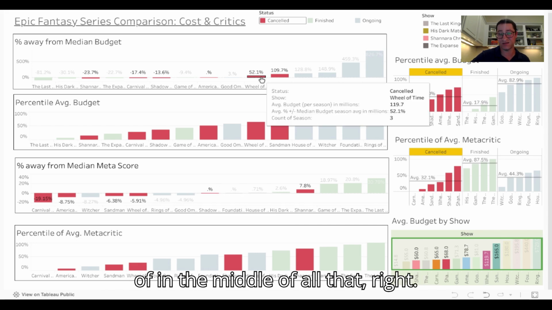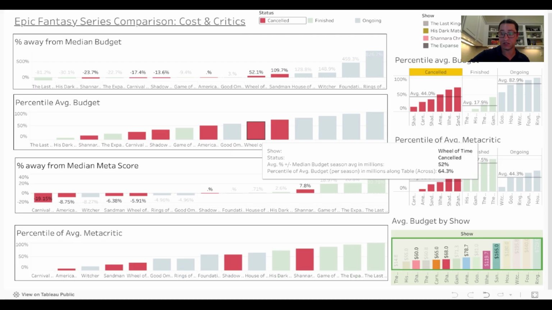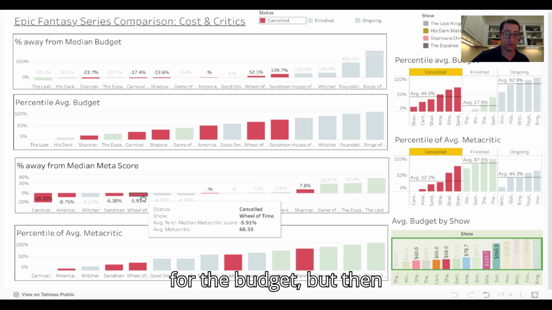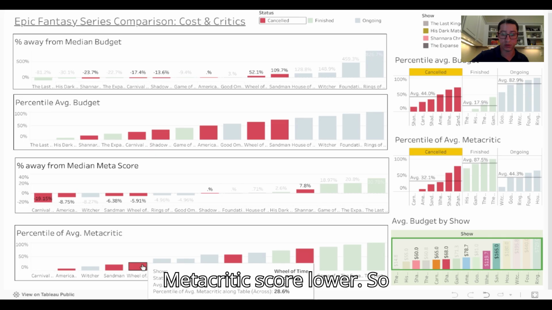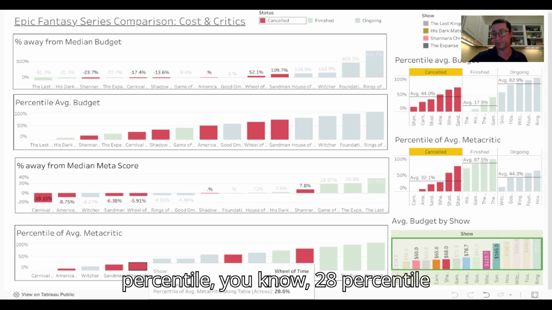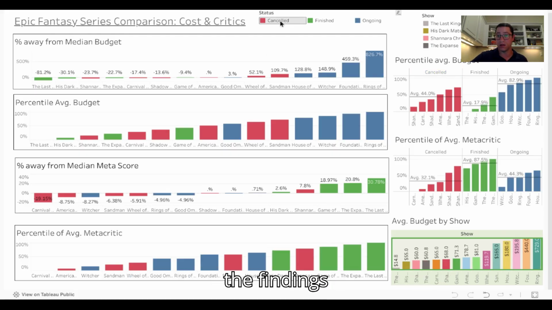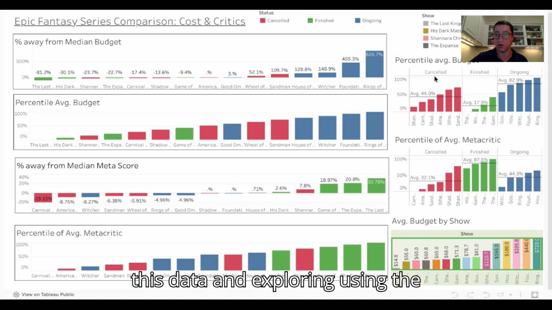It is somewhat upper budget, 64th percentile there for the budget, but then the Metacritic score is lower, at the 28th percentile. So those are some of the findings that I found while compiling this data and exploring using the dashboard.